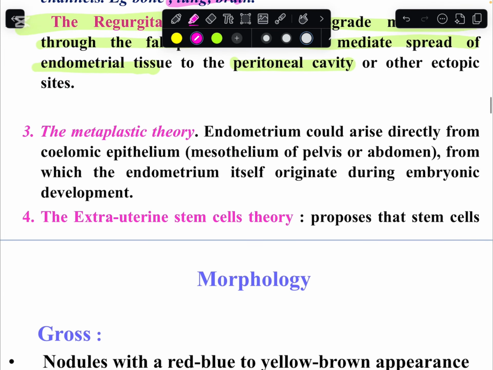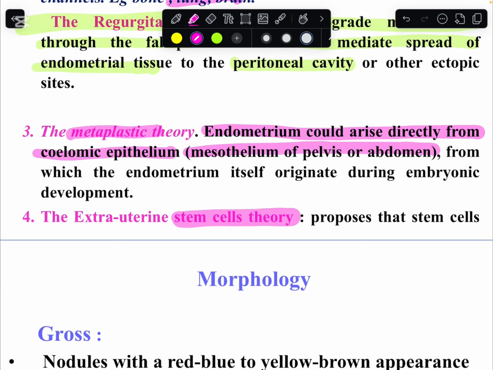The third theory is known as the metaplastic theory. This says that endometrium arose directly from coelomic epithelium, that is the mesothelium of the pelvis or abdomen. Okay, so the lining of the pelvis, the lining of the abdomen, underwent metaplastic changes. So instead of forming the lining of the pelvis, they formed endometrial tissue.